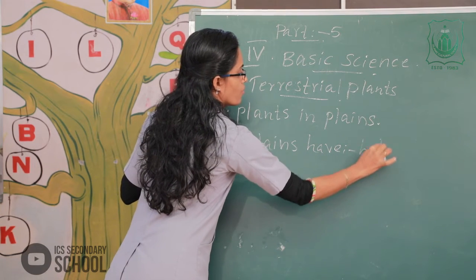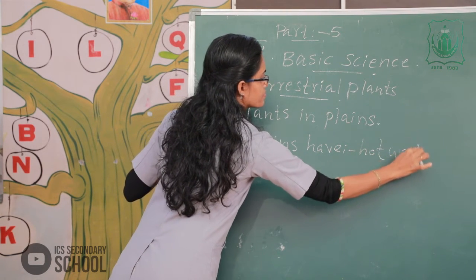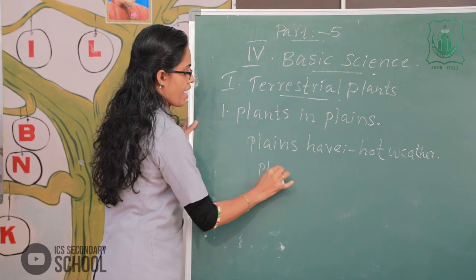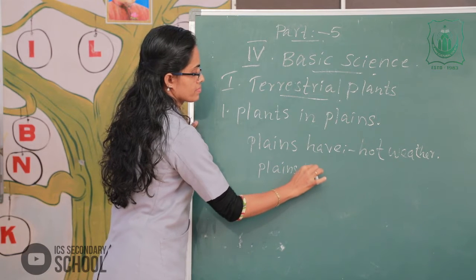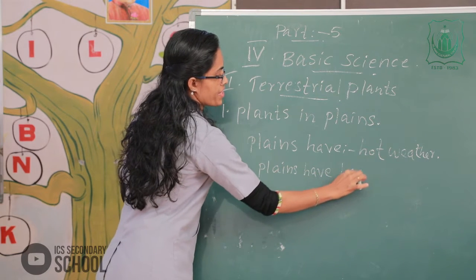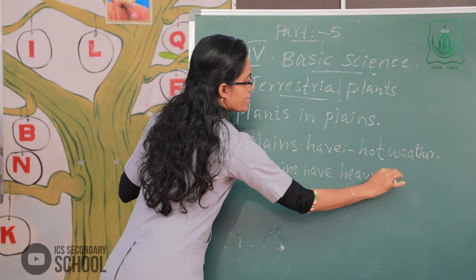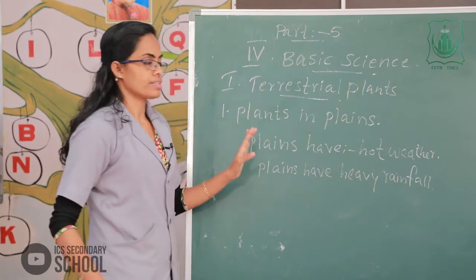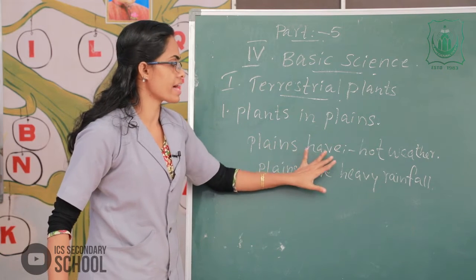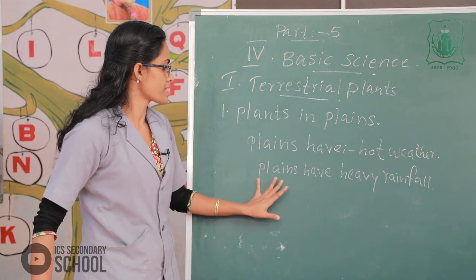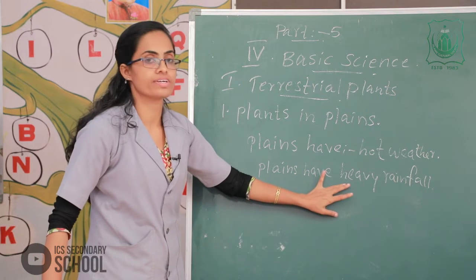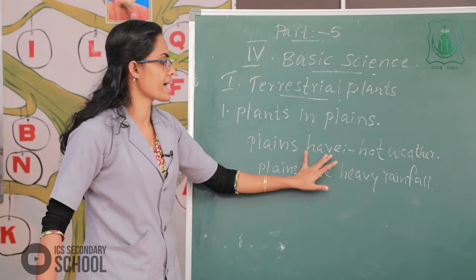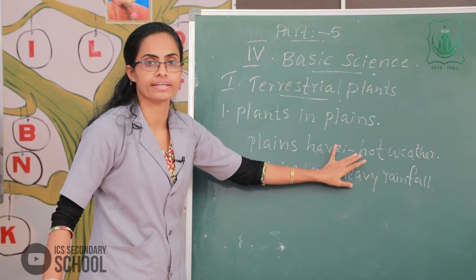Some areas of plains have hot weather and some areas of plains have heavy rainfall. The first one we discussed, the plains have hot weather throughout the year.